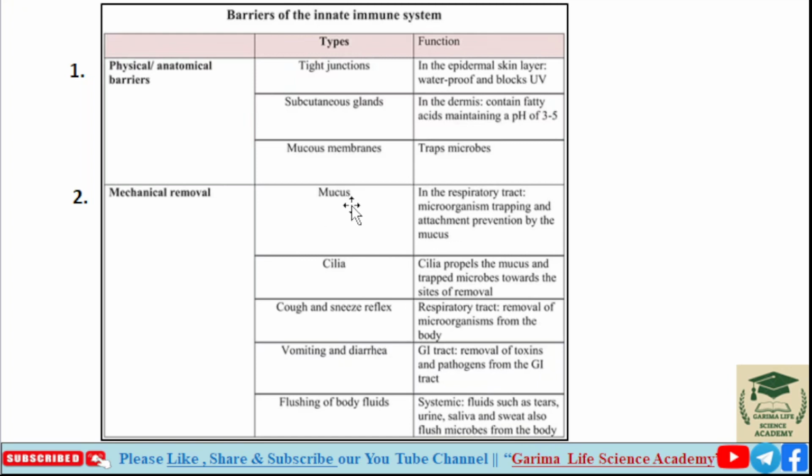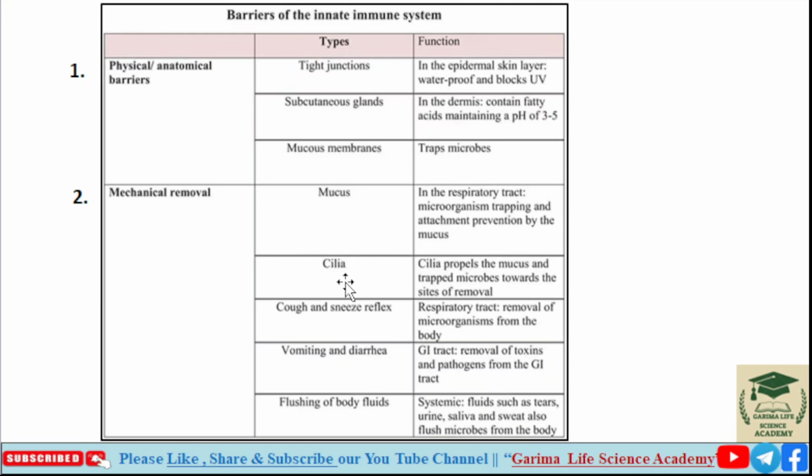First, mucus in the respiratory tract. The function of mucus in the respiratory tract is microorganism trapping and attachment prevention. It traps the microorganisms so that they are not able to invade our body system. So it prevents invasion by trapping the microorganisms.